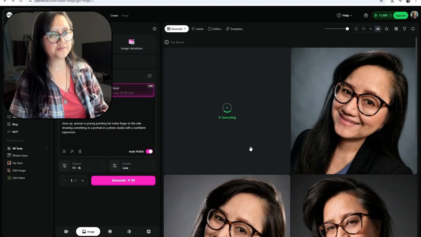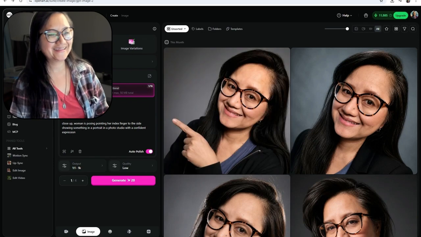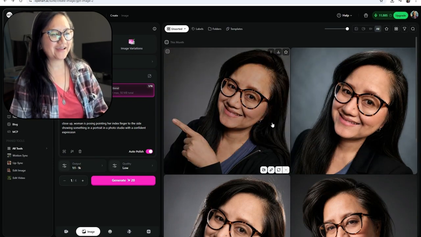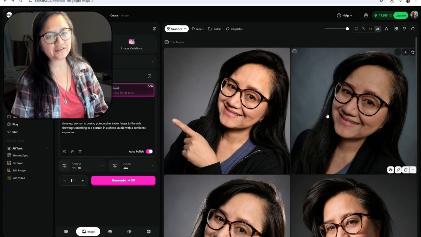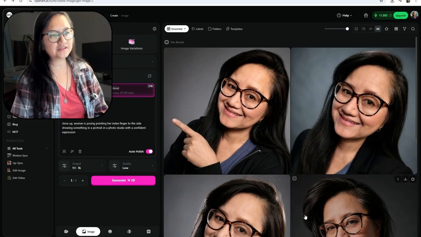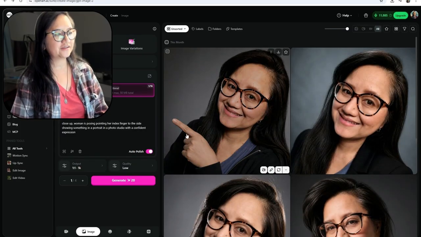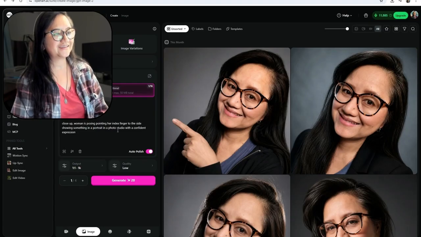It's generating something. There it goes. It worked. I clicked on auto polish, so it's going to look a little brighter than most pictures. But look at that. There's the finger.